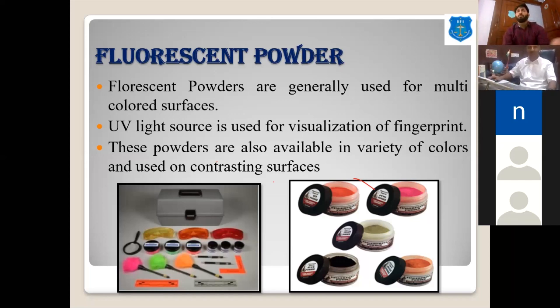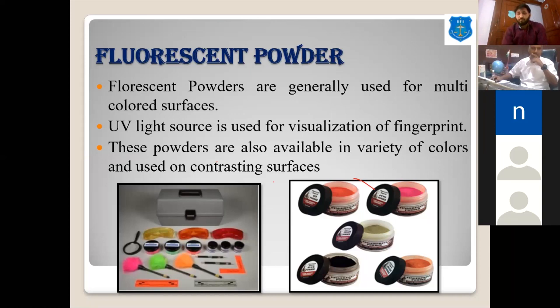We can use the black powder method there, because the main principle of black powder or magnetic powder is that it sticks to the watery or oily component of the sweat. That's why it has binder and pigment. There is nothing to say it cannot be used over a chips packet. Both can be used in both conditions.